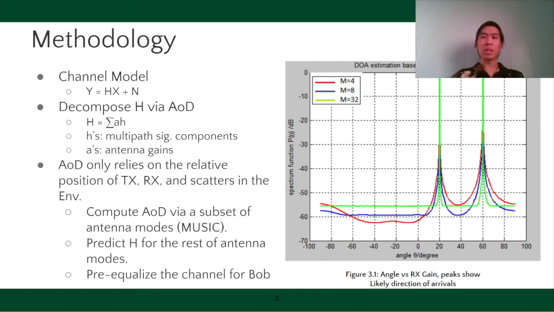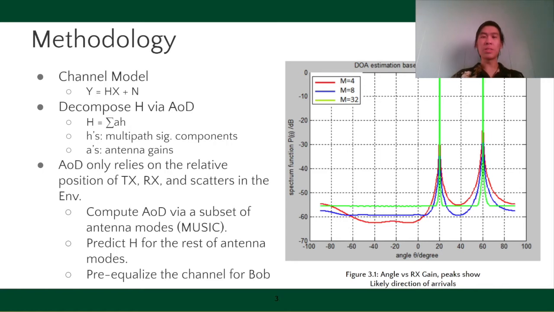We leverage MUSIC, the multiple signal classification algorithm, to compute the H's, which minimizes the difference between the estimation and the ground truth CSI. A regular MUSIC algorithm requires Alice to measure the CSI with a sufficient number of antenna modes during the training phase. However, it significantly limits the number of available antenna modes for data transmission.